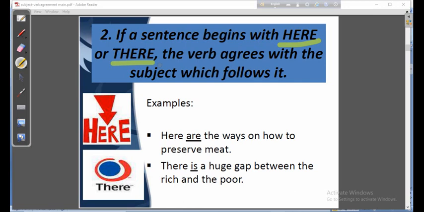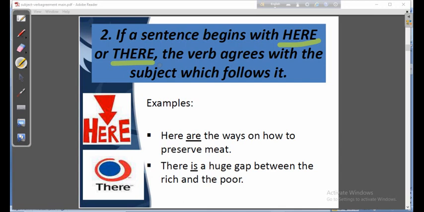These words will only introduce the sentence, that means start the sentence. So "there are" is possible, "there is" is also possible, "there has" is possible, "there have" is also possible. So my dear students, have you got puzzled?